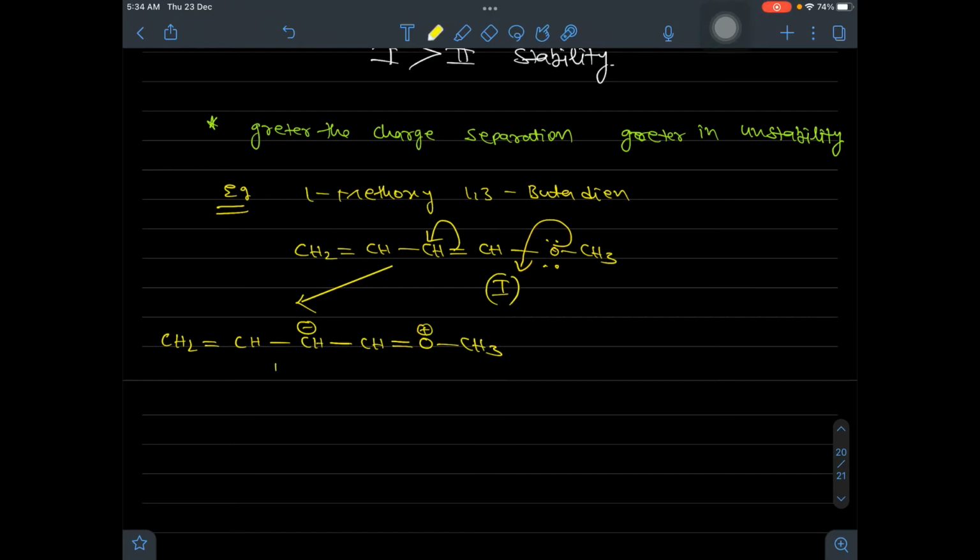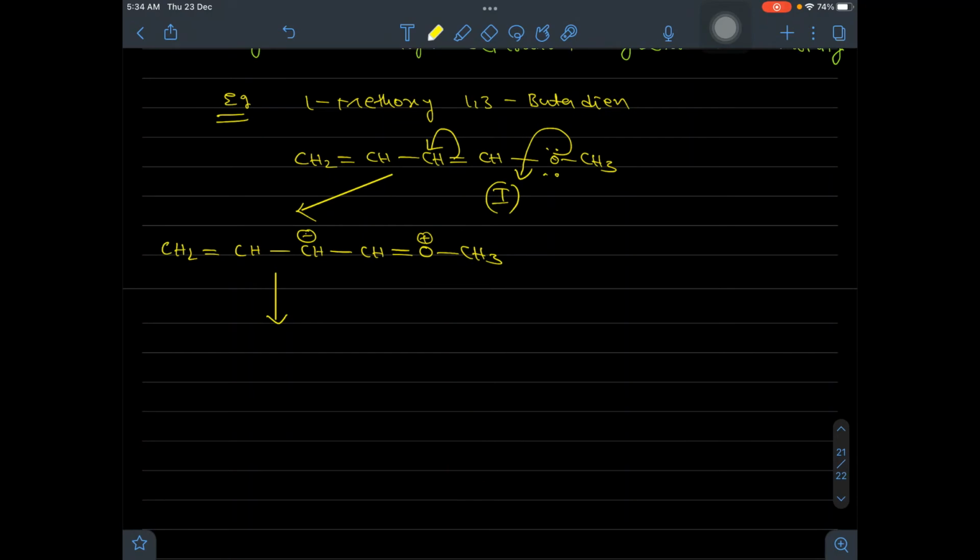Next, in this structure, if this negative charge shifts further, this pi electron can shift onto carbon. So you will have CH2(-)-CH=CH-CH=O(+)-CH3. This is resonance structure 3, and the earlier one is resonance structure 2.